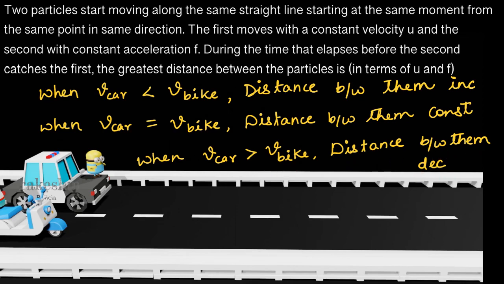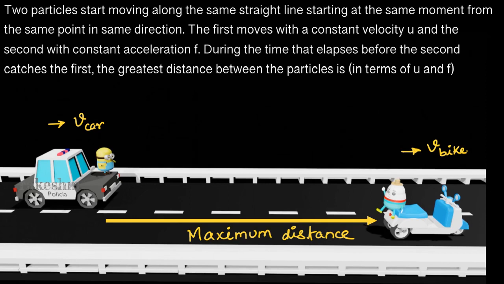decreasing. So initially the distance between them is increasing, it comes to a constant, and then again it starts to decrease. So what we can say is that the maximum distance between them will occur when the speed of the car equals the speed of the bike. So a very important point: when the speed of the car equals the speed of the bike, the distance between them becomes maximum. So the maximum distance between them occurs when speed of car equals speed of bike.